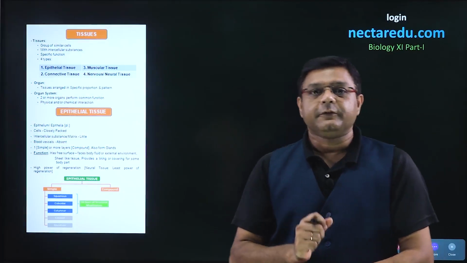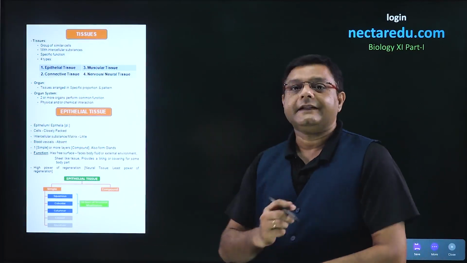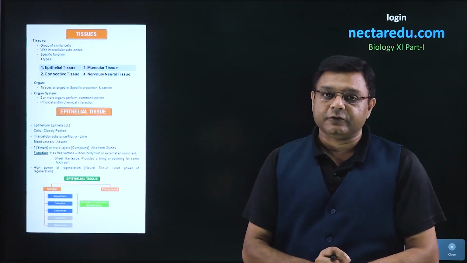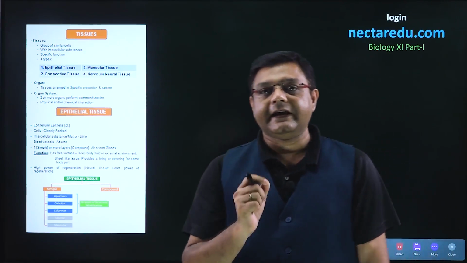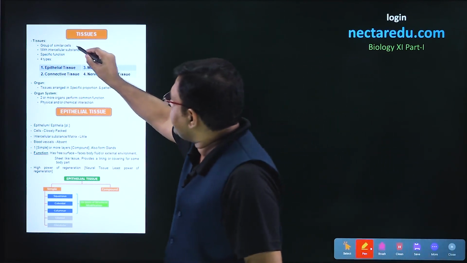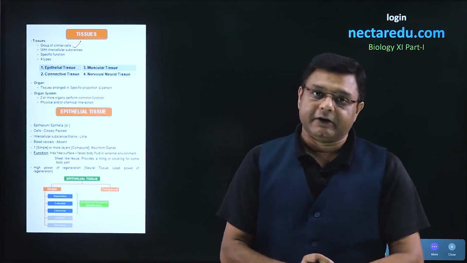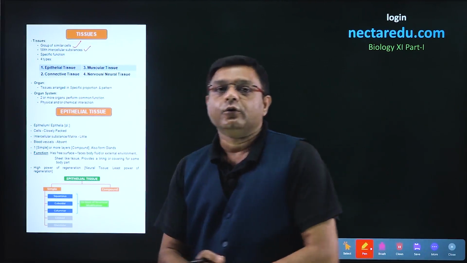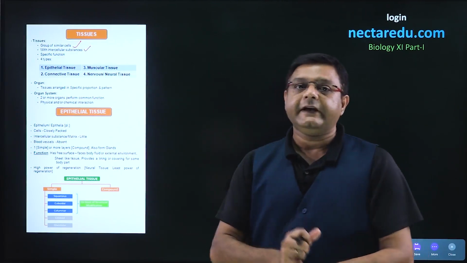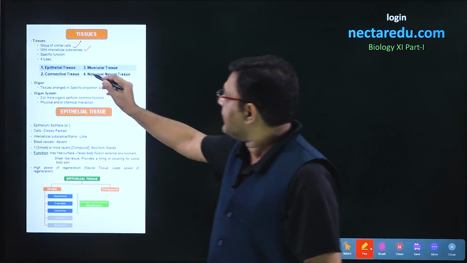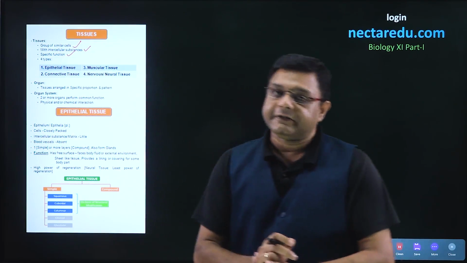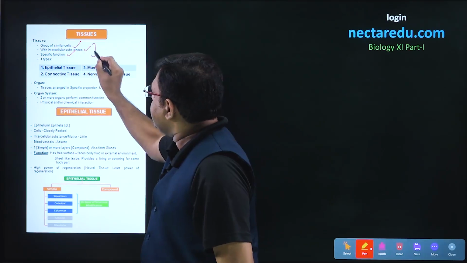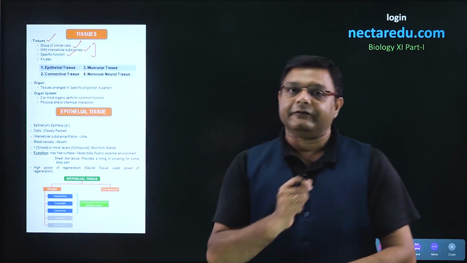Good day to all. In this video, we will look into the different types of tissues which are found in animals. Starting with the definition of tissues, we can include three points. The first point is that tissue is a group of similar cells. So, all cells will be similar. Second, we also include intercellular substances. And third, the cells present in it will have a specific function. If we include these three things, that is how we get the definition of tissues.